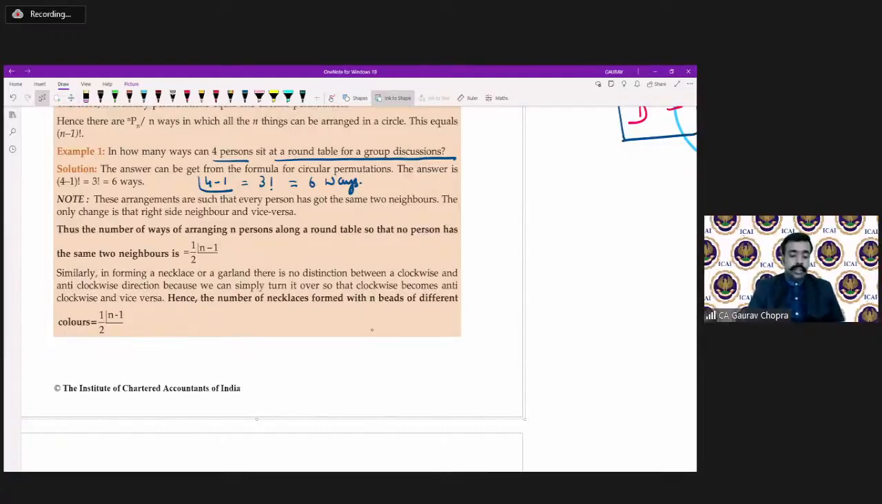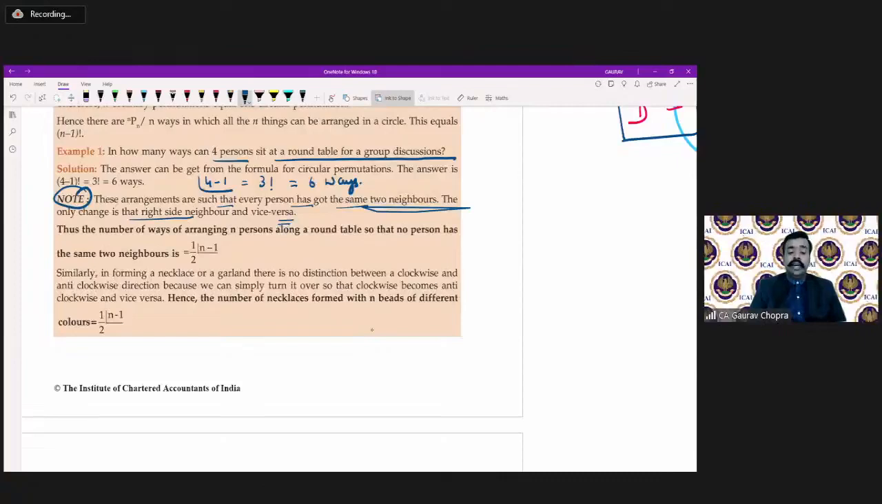Now the next concept is, there is written a note. These arrangements are such that every person has got the same 2 neighbors. The only change is that the right side neighbor and vice versa. Always the right side neighbor can get changed.